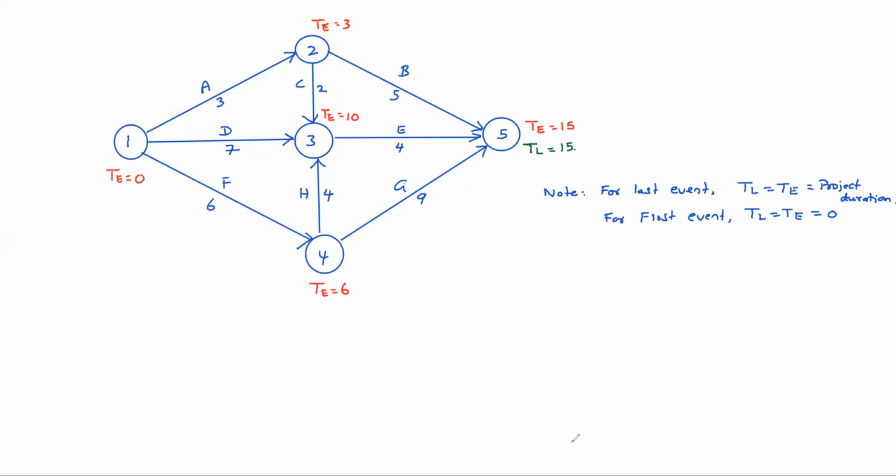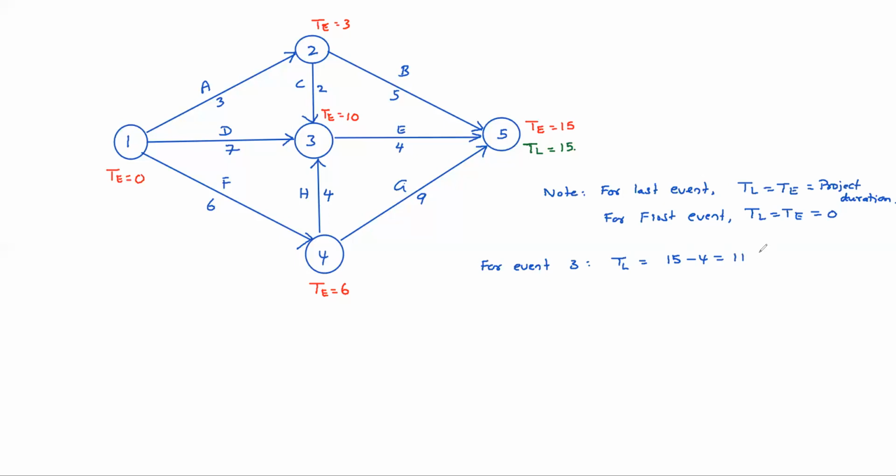While coming back, suppose event 3. If you take event 3, only one tail is there. For event 3, TL equals, okay, 15 minus 4, that means how much? 11 days.